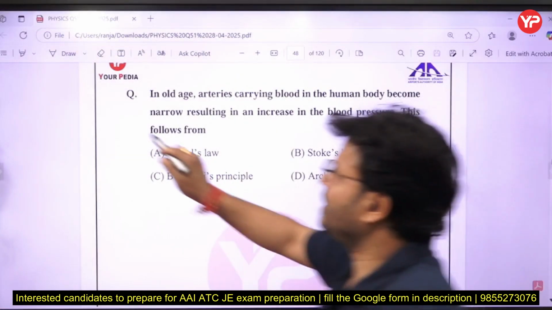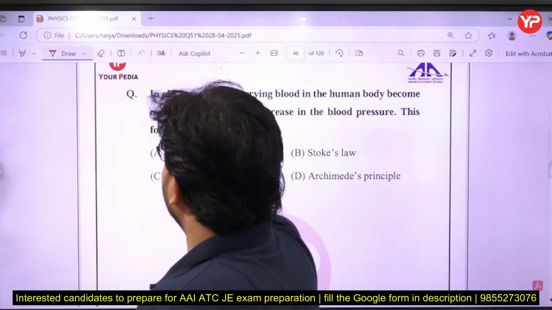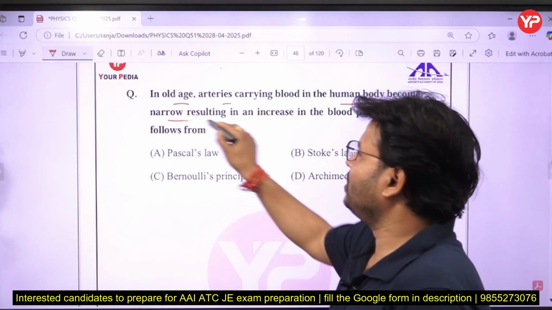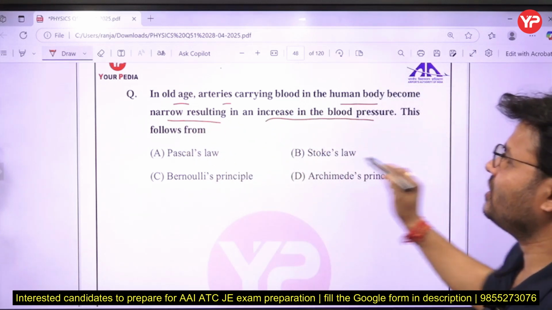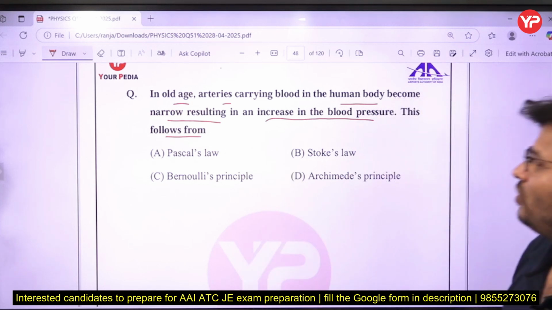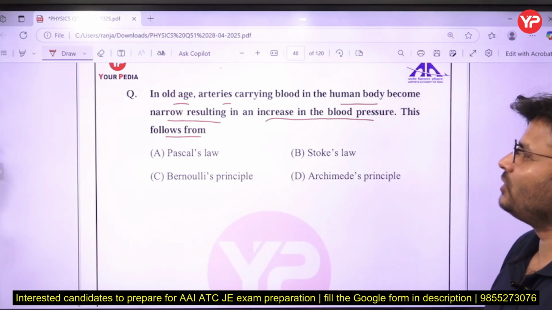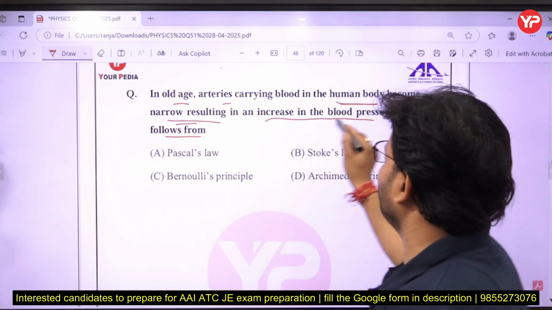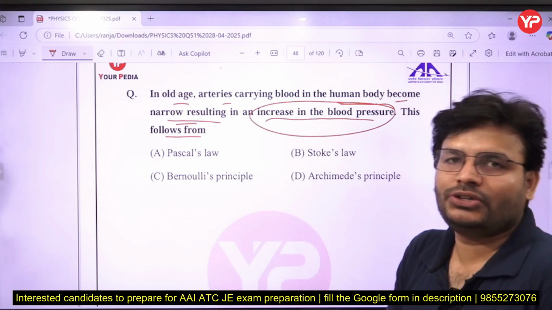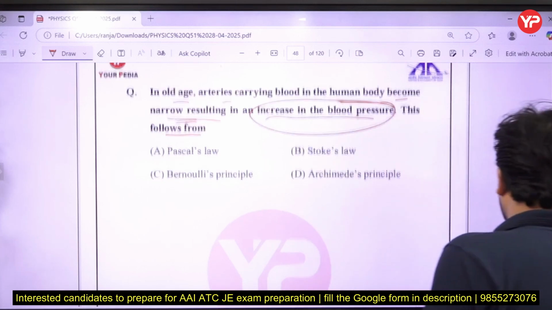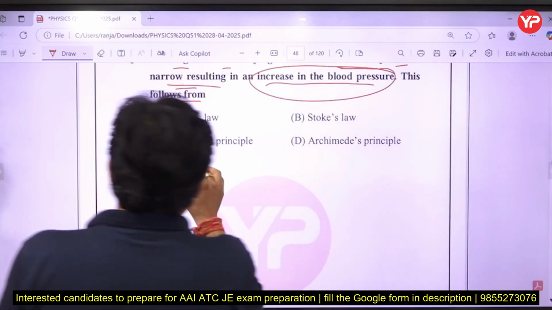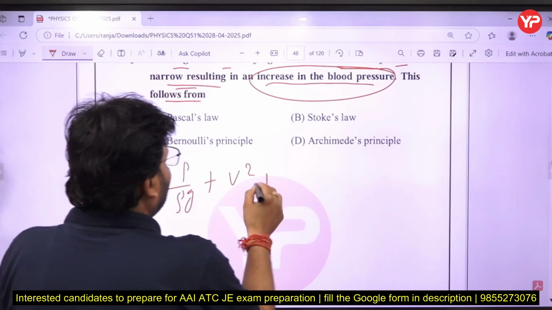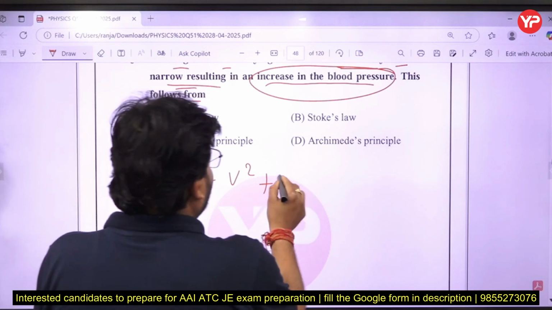So now let us take that question. In old age, arteries carrying blood in the human body become narrow, resulting in an increase in the blood pressure. This follows from Pascal's law, Stokes' law, Bernoulli's principle or Archimedes' principle. You know what is happening here: the arteries become narrow, resulting in an increase in blood pressure. If you remember the Bernoulli equation, simply we can write it like that: P upon rho g plus v squared upon 2g plus z equals constant.